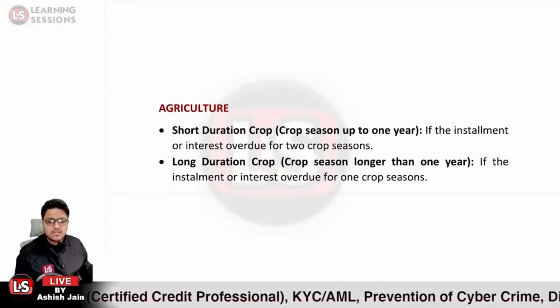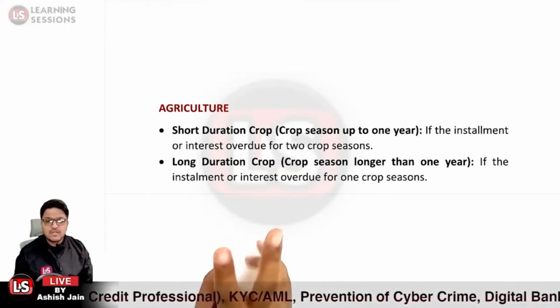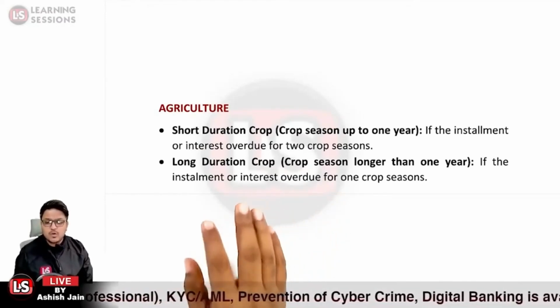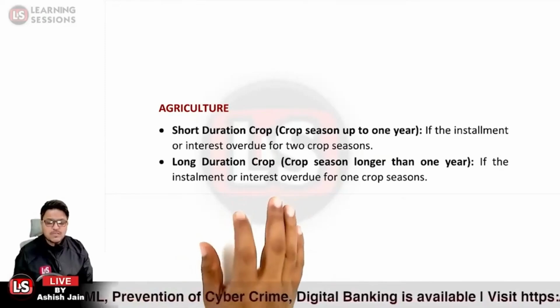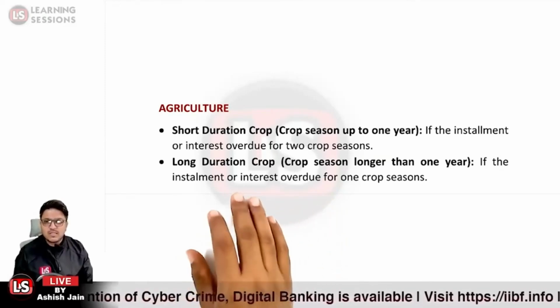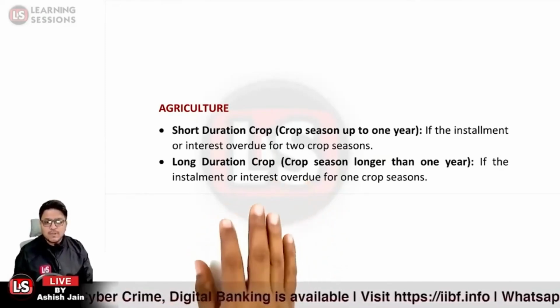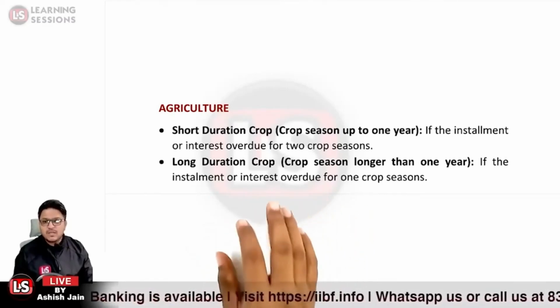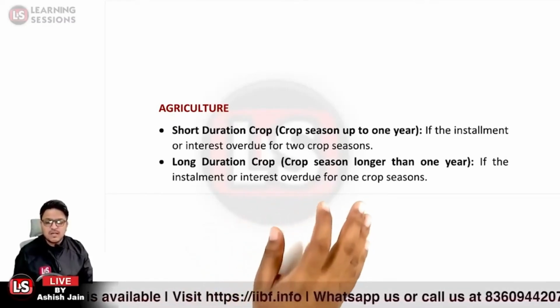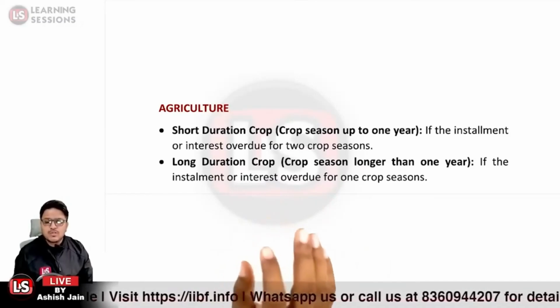So in case of agriculture, we are having 2 types of crops. One is a short duration crop, where the crop season is up to 1 year. In those cases where the crop season is up to 1 year, it is said to be a short duration crop. And for the crop where the crop season is longer than 1 year, it is said to be a long duration crop.